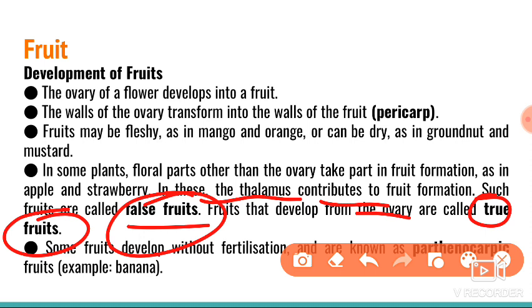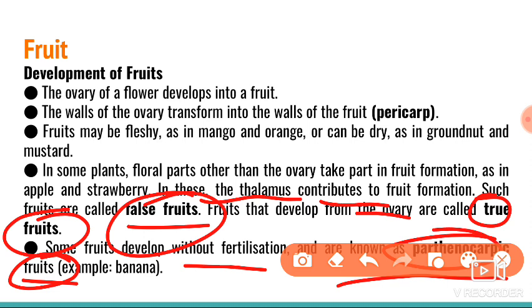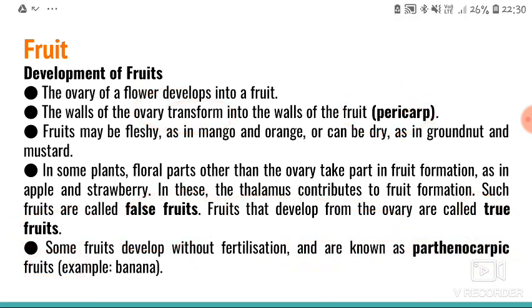And some fruits are formed without fertilization. Such fruits we call parthenocarpic fruits. And here pericarp is there. Pericarp is the outermost layer of the fruit. For example, here the ovary wall is going to be formed into the outermost layer of the fruit, that we call the pericarp. These definitions are important, please remember.